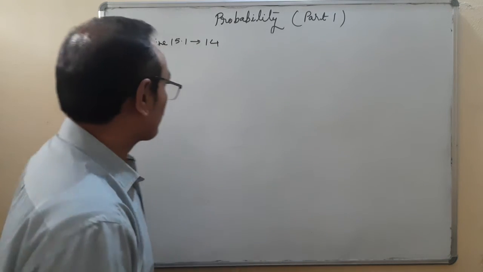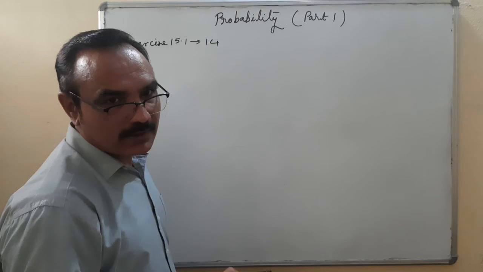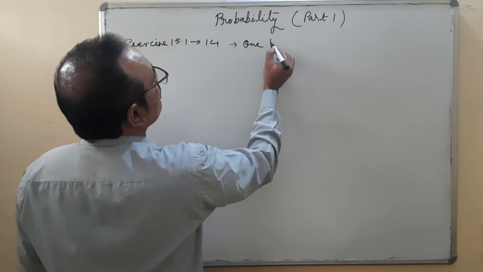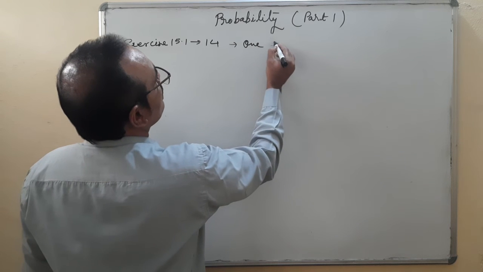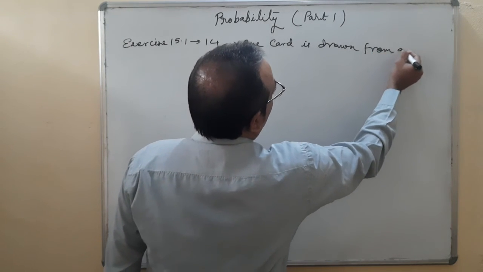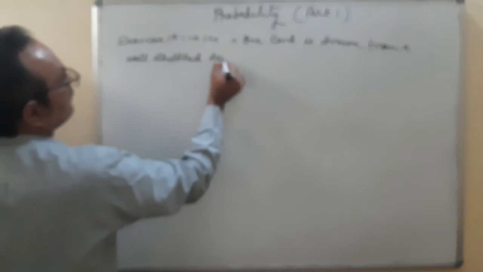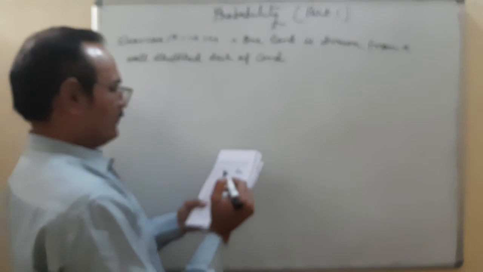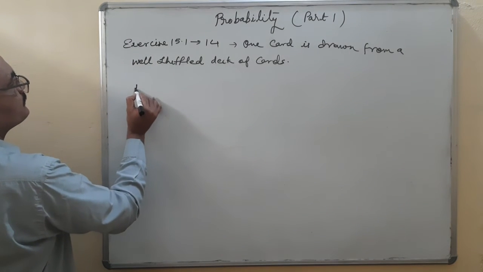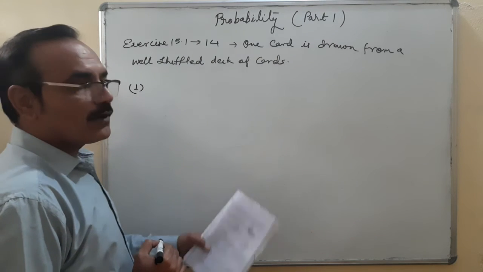Find the probability of getting number 1, a king of red color.